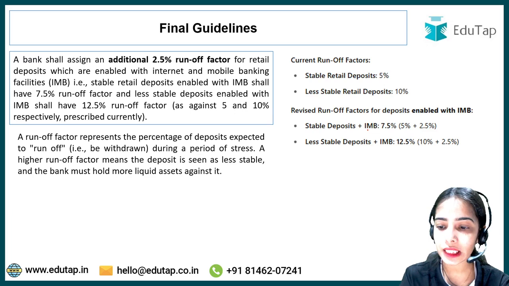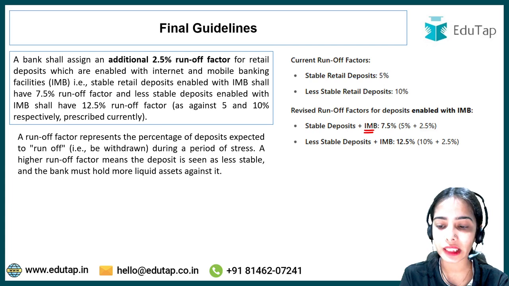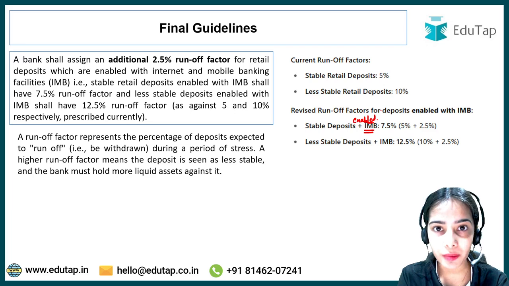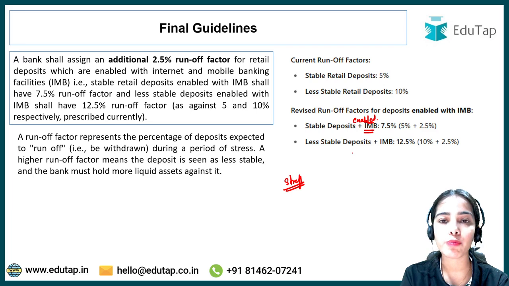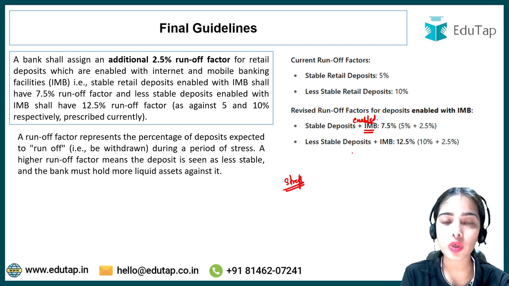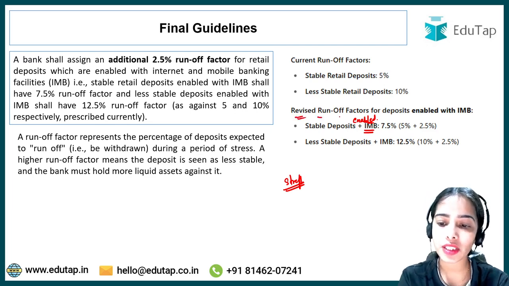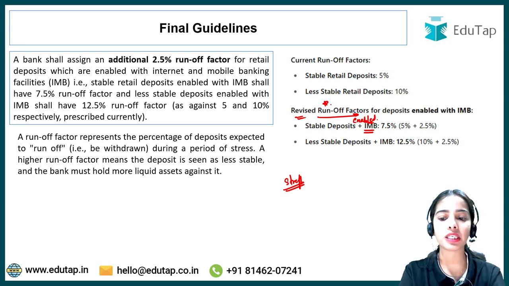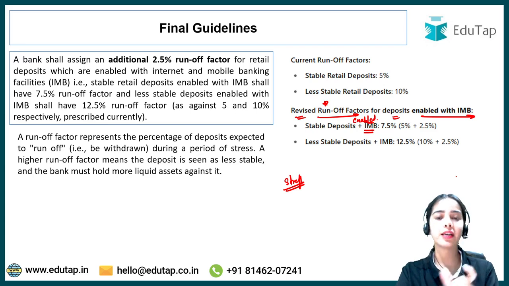Now, with internet and mobile banking enabled, let's say in some accounts internet and mobile banking is enabled. So if internet and mobile banking is enabled, you can understand that during a stressful situation, these people are more likely, and it is easier for them, to take out the money from the accounts. So there is a revision that has been done on the runoff factors for deposits enabled with internet and mobile banking.